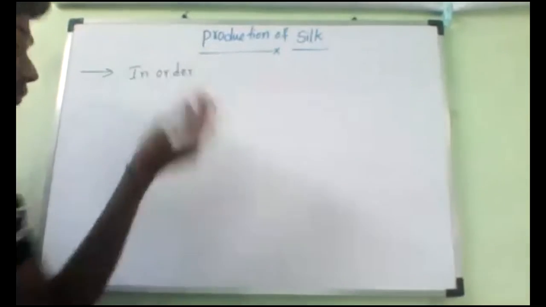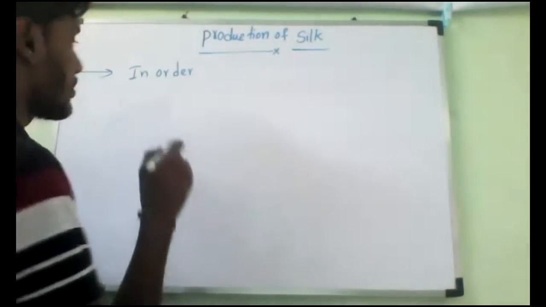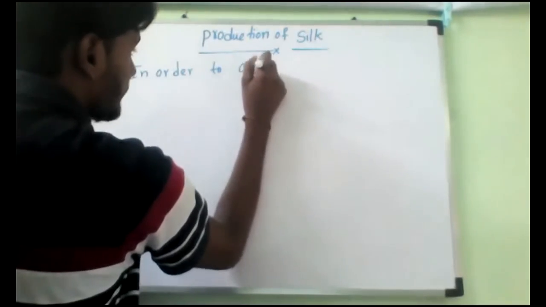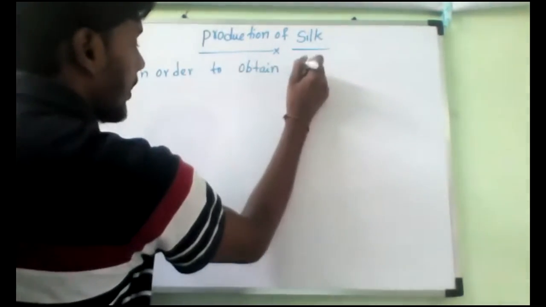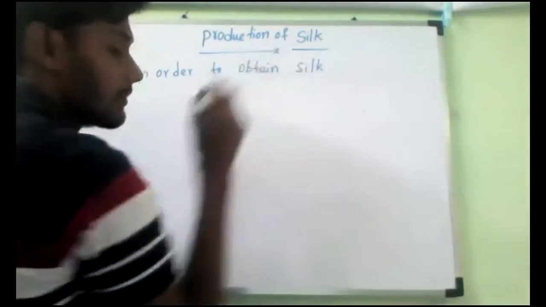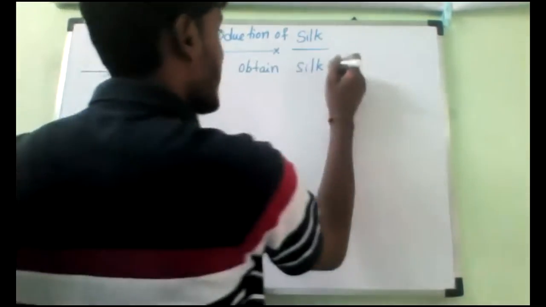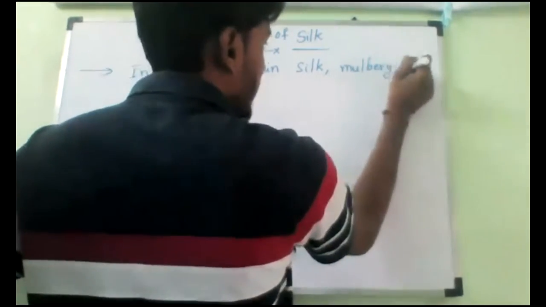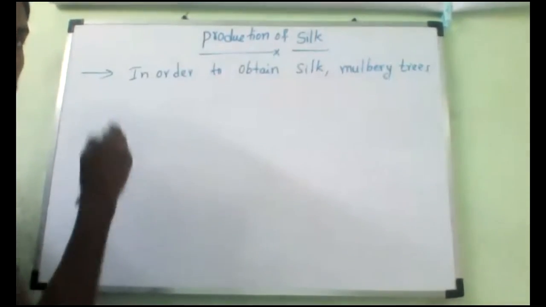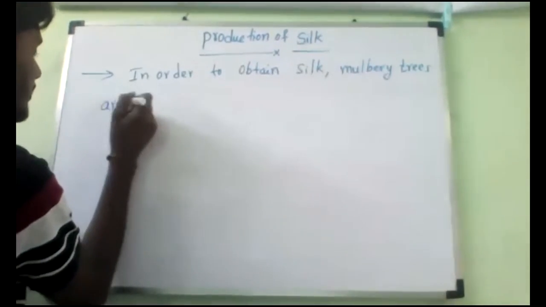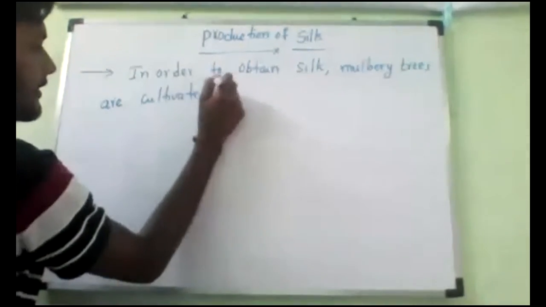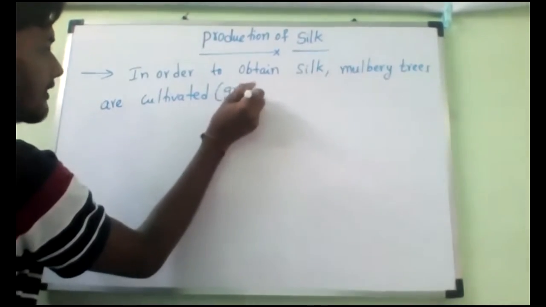In order to obtain silk, mulberry trees are cultivated. Cultivated means they must be grown well.